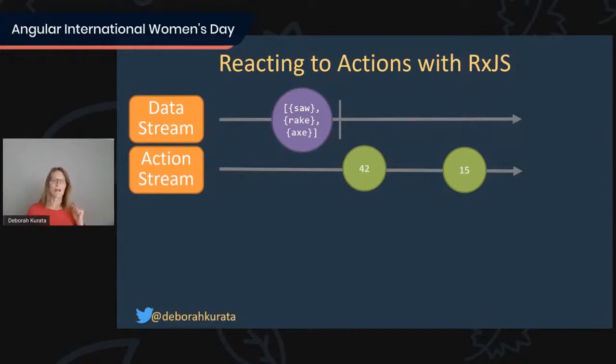Action streams basically depict any of the actions in the application. So the user clicks a button, and every single time they click that button, you're going to get an emission in that stream. Or the user moves the mouse, and every single time they move the mouse, you're going to get an emission in the stream. Or in our example, the user clicks on a product. So they clicked on the product with an ID of 42, that 42 is emitted into the stream. They clicked on the product with an ID of 15, that ID of 15 is emitted into the stream. So that's our action stream.